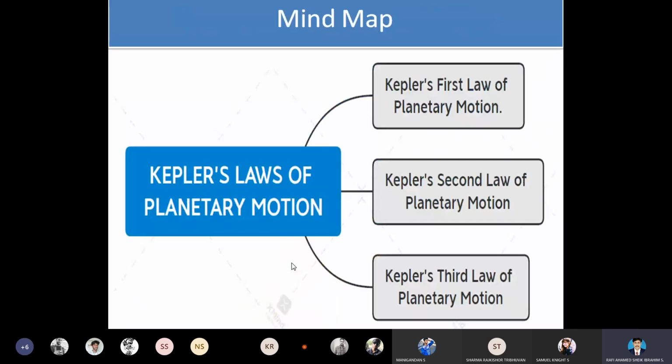In our syllabus, we are going to study only these three laws. Let's start one by one.